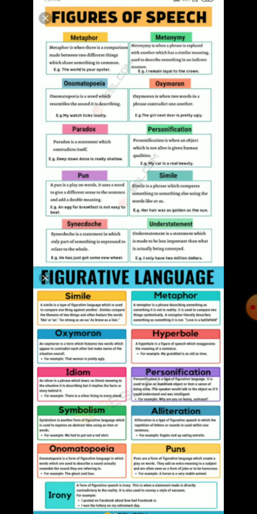Alliteration. What is alliteration? Alliteration is the repetition of the same consonant sound at the beginning of two or more words. I hope you are able to understand. This is the repetition of the same consonant sound at the beginning of two or more words. In the same line, you will find words with the same consonant sound.